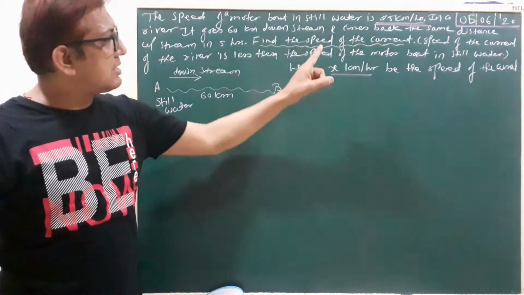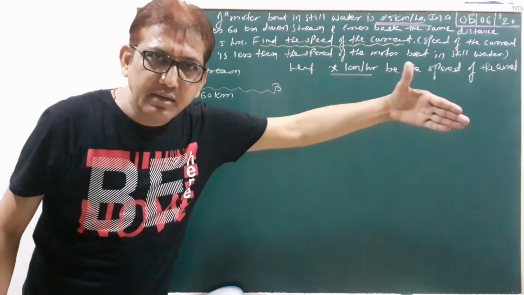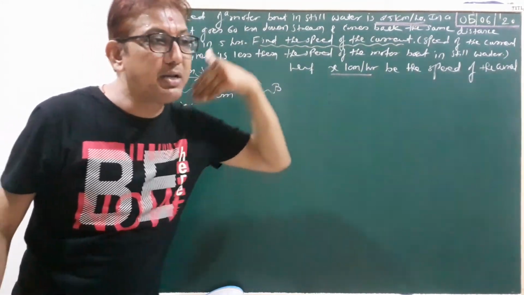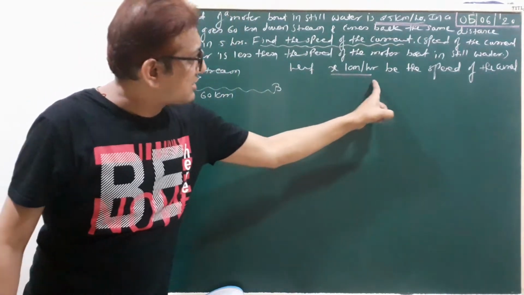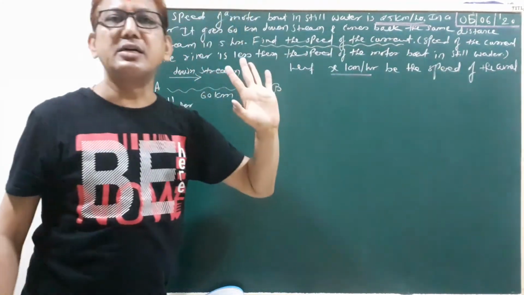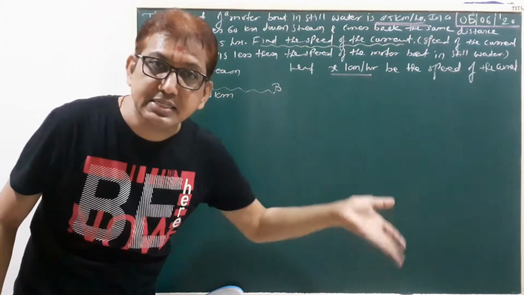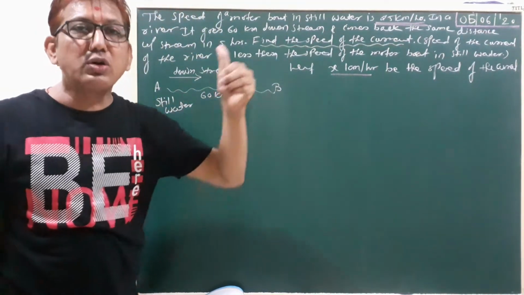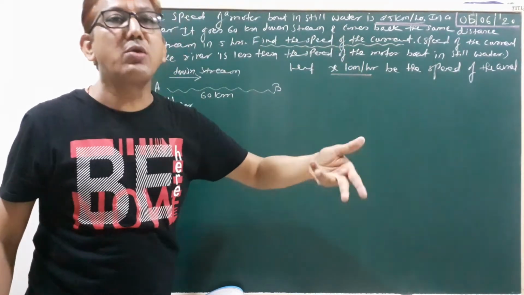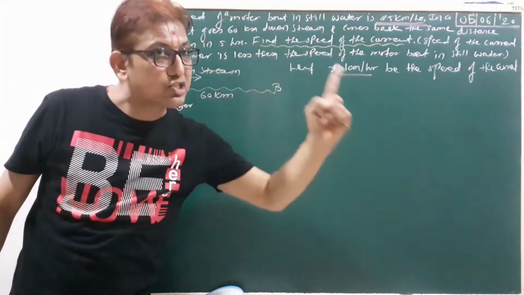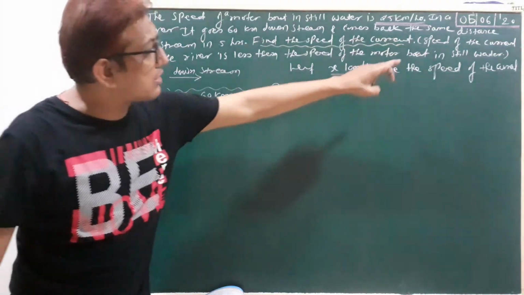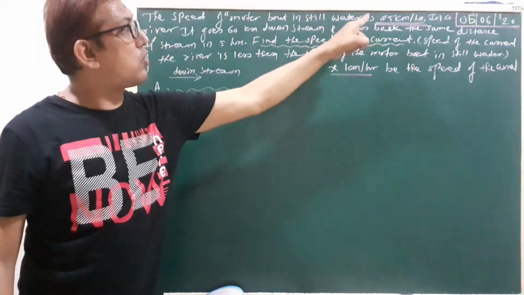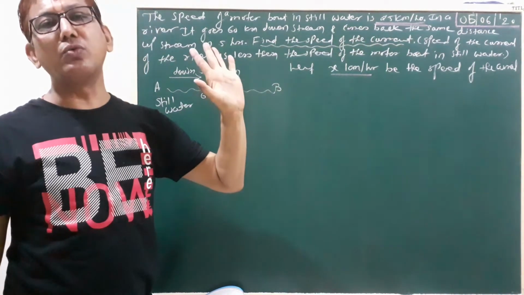When you go downstream, it is 25 km per hour plus x km per hour, the speed of the current, so 25 plus x. When you come back upstream, our speed is 25 minus x, not x minus 25, because x is smaller than 25.